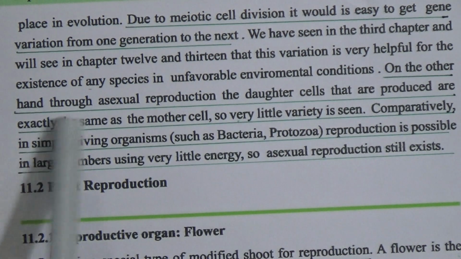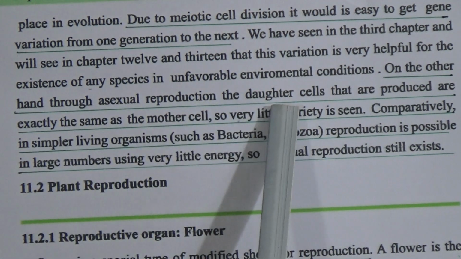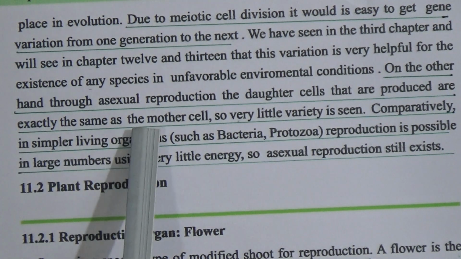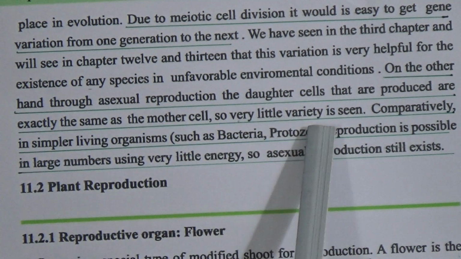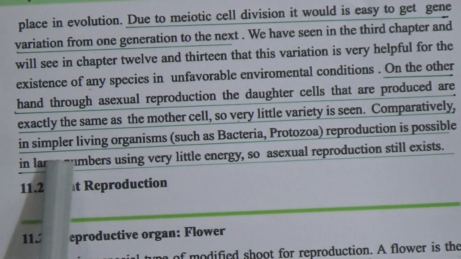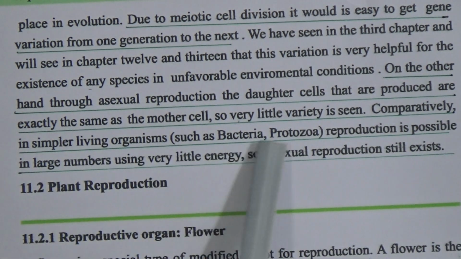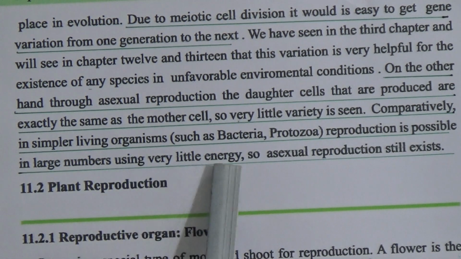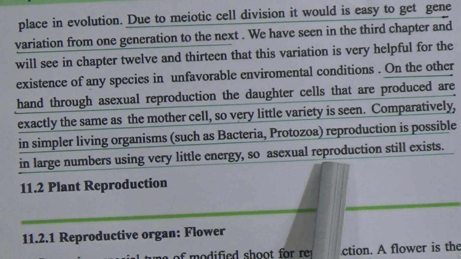On the other hand, through asexual reproduction, the daughter cells that are produced are exactly the same as the mother cell. So, very little variety is seen. Comparatively, in simple living organisms such as bacteria and protozoa, reproduction is possible in large numbers using very little energy. So, asexual reproduction still exists.